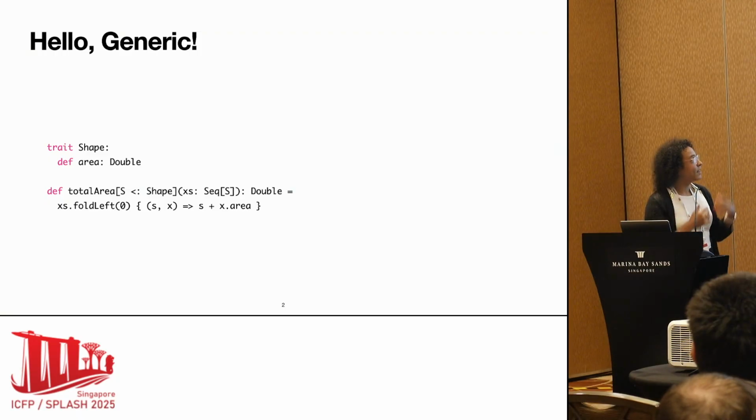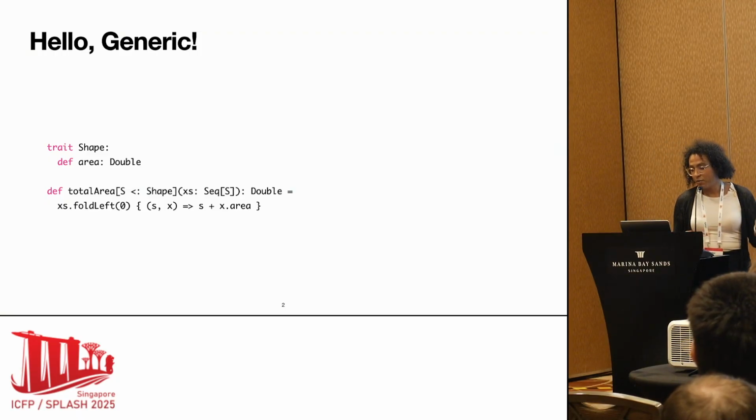But here, let's look at this program. We have a trait, a shape here. You can think of it as an abstract class, if you will. And this has one requirement: I want to have an area method.